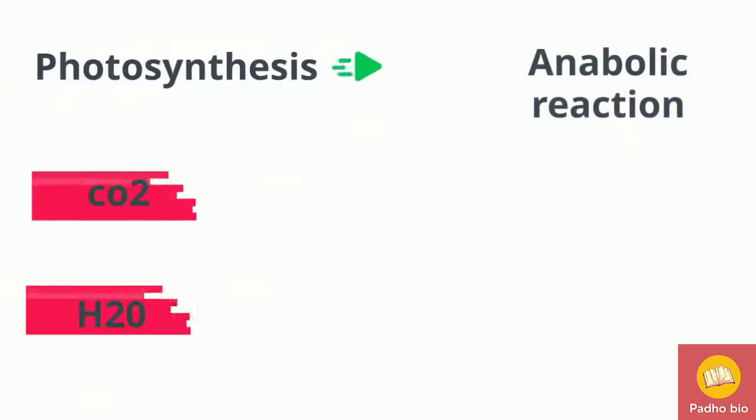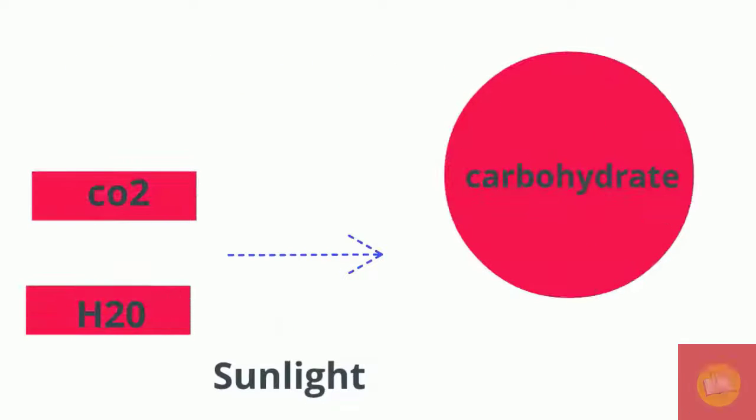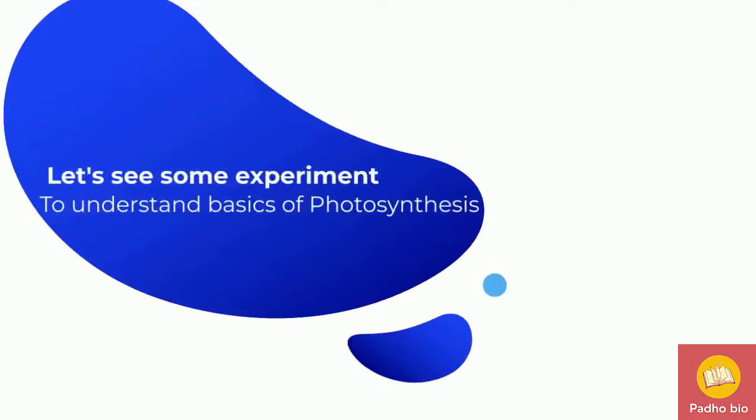Photosynthesis is an anabolic reaction. An anabolic reaction means where different simple molecules combine to form complex molecules. As you can see here, carbon dioxide and water in the presence of sunlight as an energy combine to form a carbohydrate molecule. Now let's see some experiments to understand the basics of photosynthesis.